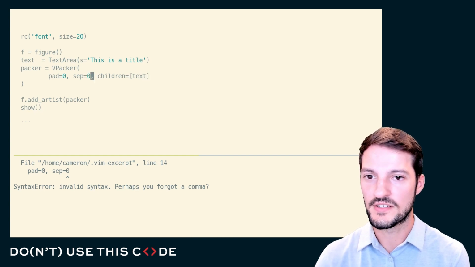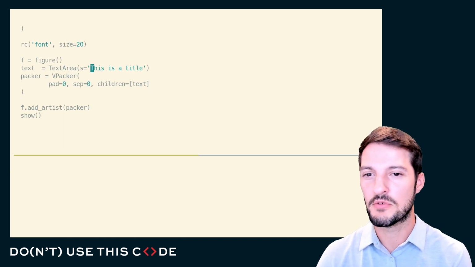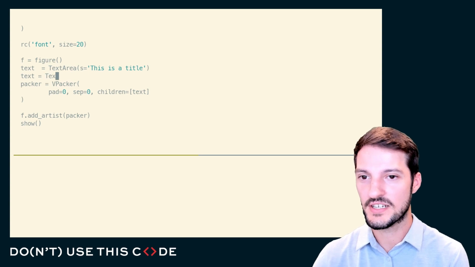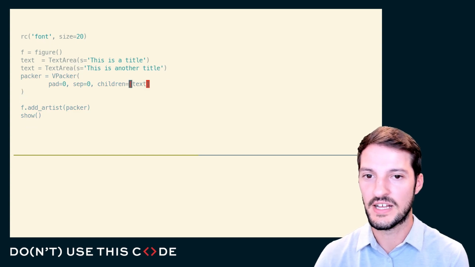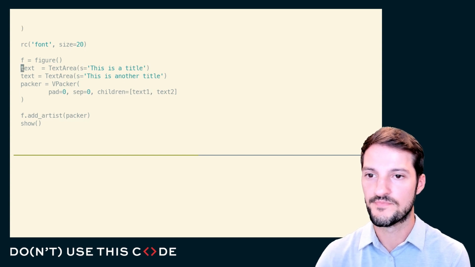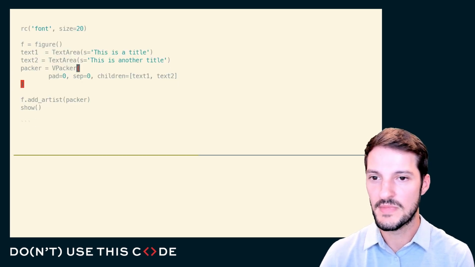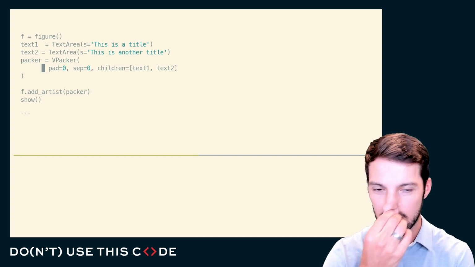Okay, and so with that all set up, give this a go. Oh, we see our title is nicely rendered, and we will never know if this works unless we actually add 2 text areas in, maybe a little bit longer, and we'll add text 2 and text 1. There we go. And so we see we get this as a title, and maybe we just need to place this somewhere specific. How do we go about doing that?